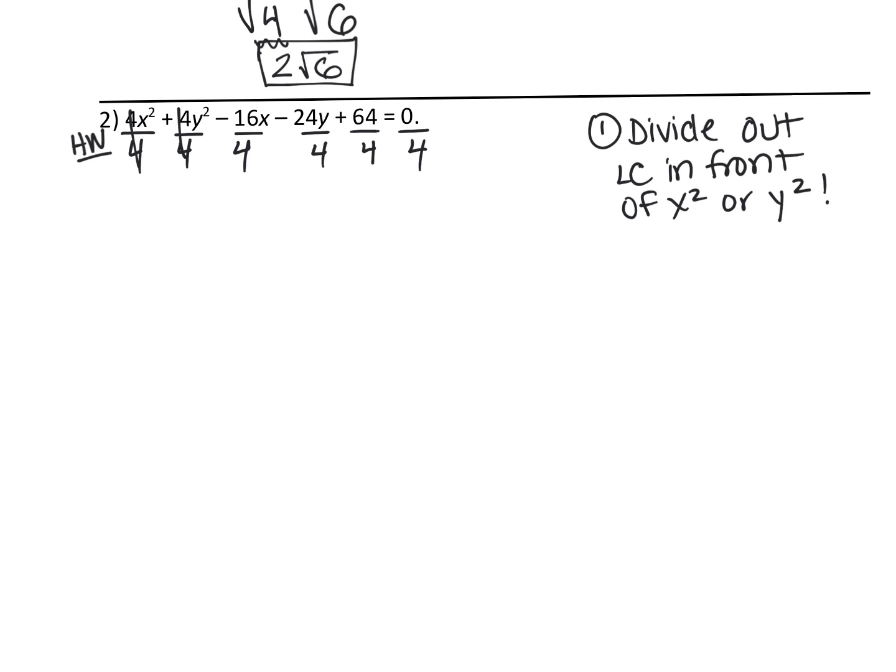So these will cancel. You'll be left with x squared plus y squared. Next we have 16 divided by 4 is 4. And then negative 24 divided by 4 is negative 6. 64 divided by 4 is 16. And 0 divided by 4 is 0.